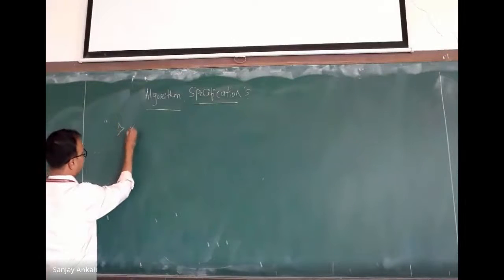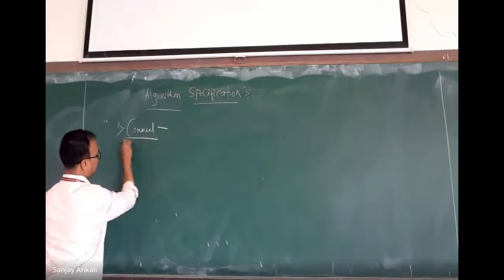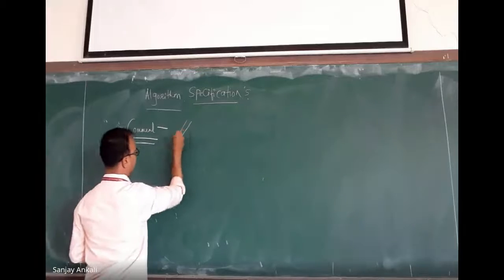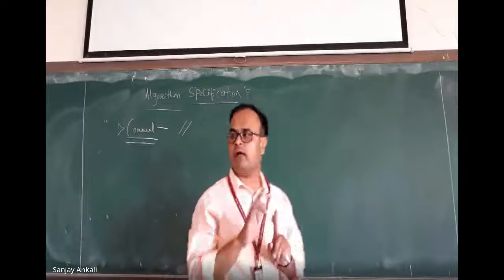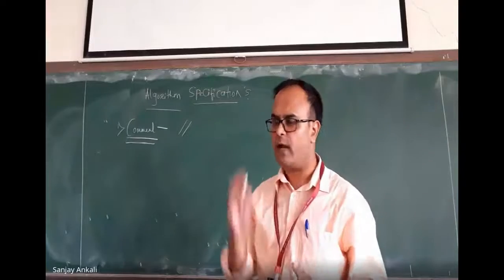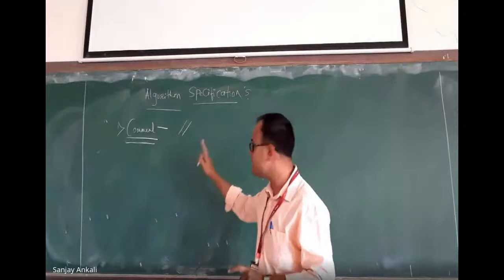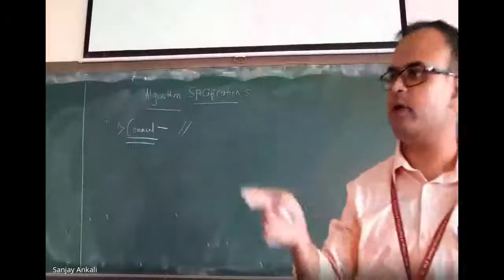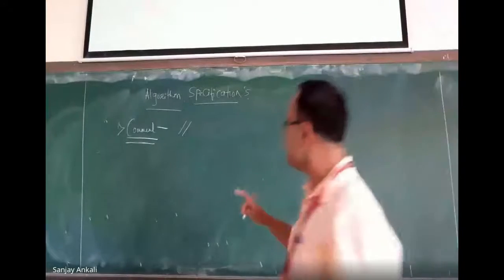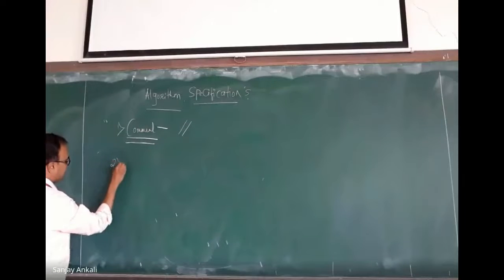Now if I want to represent a comment, as usual it will start with two forward slashes. Okay. Now where can you use comments? Wherever it is required you can use it. Whenever you are trying to write more complicated mathematical operations, you can put two forward slashes and write that this is the statement which performs this task. Okay, right? So how to write a comment in an algorithm? Just write two forward slashes.